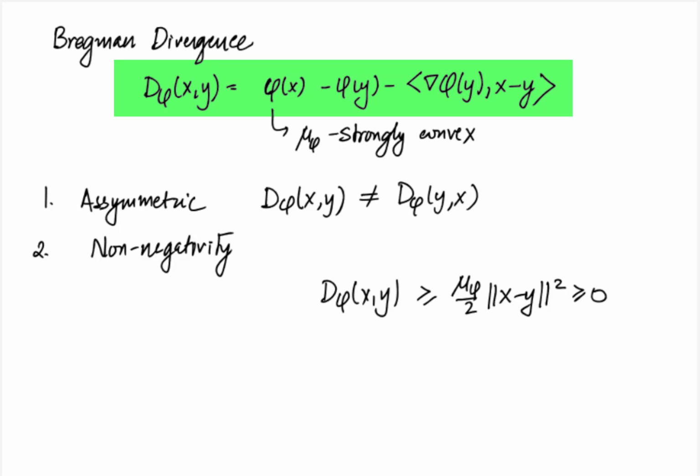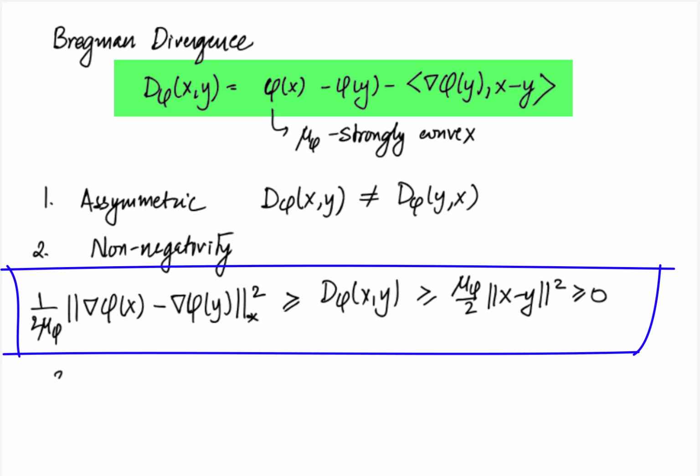Another implication of the strong convexity of phi arises from another property that we have seen in the context of strongly convex functions, which is that d phi of x comma y is less than or equal to 1 by 2 mu phi times dual norm square of gradient phi of x minus gradient phi of y. So this property will be very useful later on. Finally, note that d phi of x comma y is also strongly convex in x because phi is strongly convex in x.